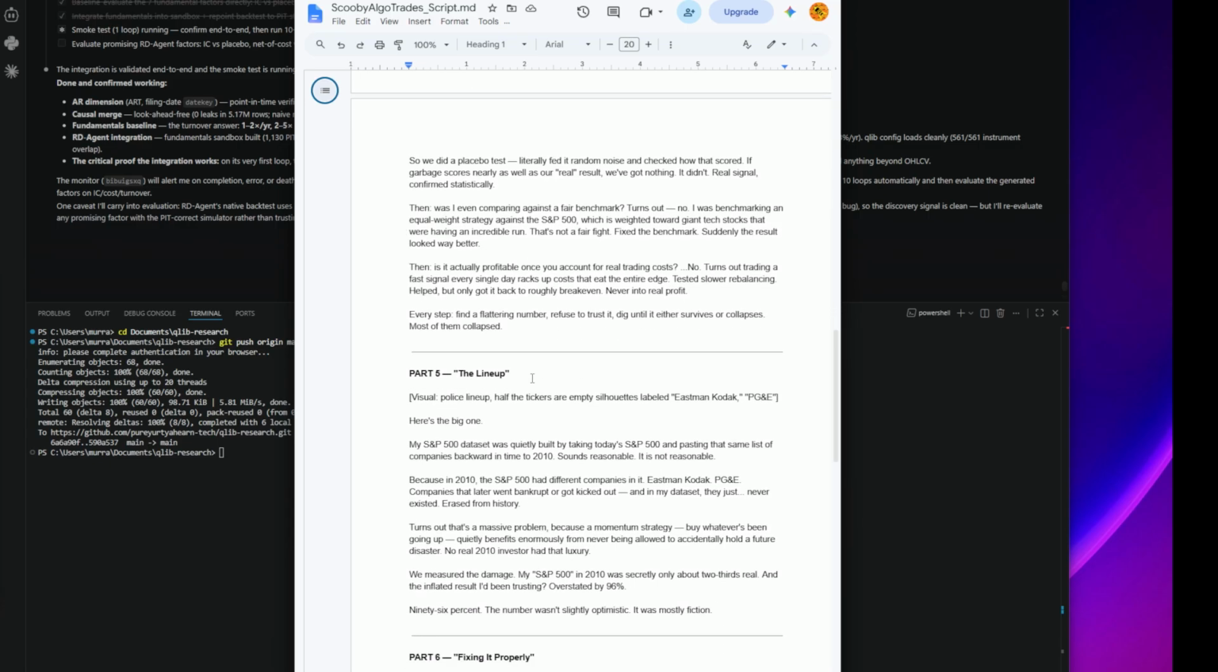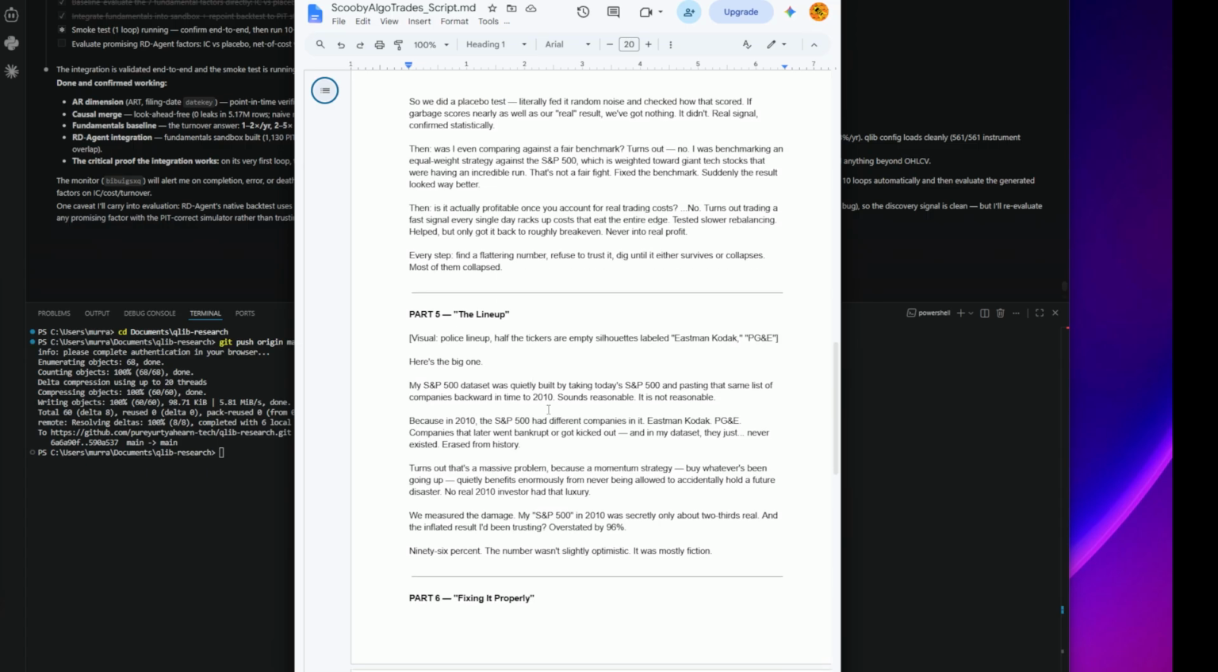So part 5, the lineup. Here's the big one. My S&P 500 dataset was quietly built by taking today's S&P 500 and pasting that same list of companies backward in time to 2010. Sounds reasonable? It is not reasonable. Because in 2010, the S&P 500 had different companies in it. Eastman Kodak, PG&E, companies that later went bankrupt or got kicked out. And in my dataset, they just never existed.